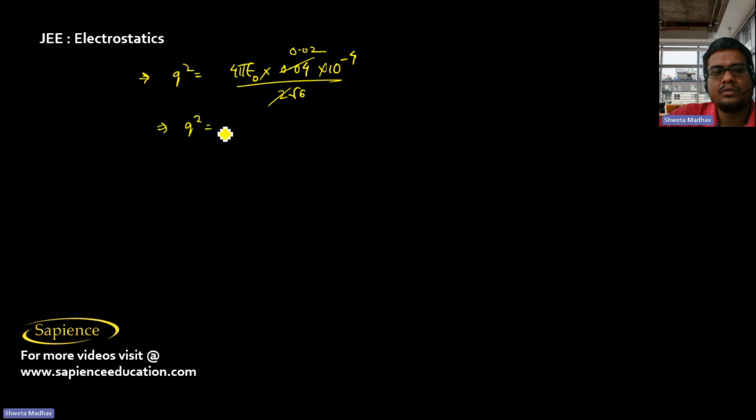So this Q square will be equal to 2 into 10 power minus 6 by root 6 into 1 by 9 into 10 power 9.